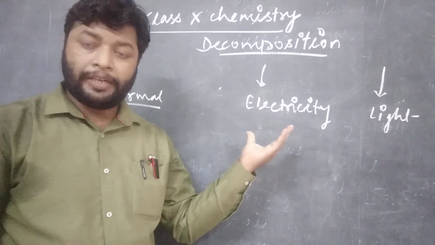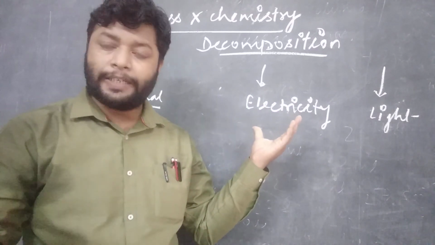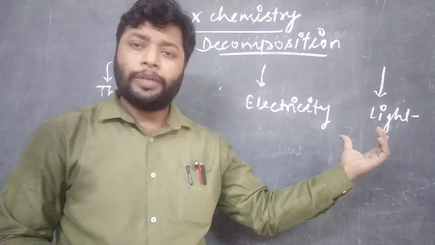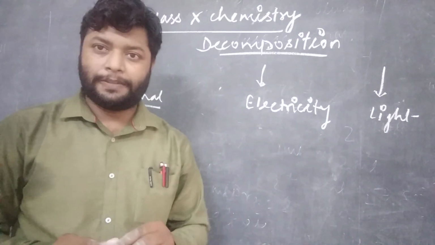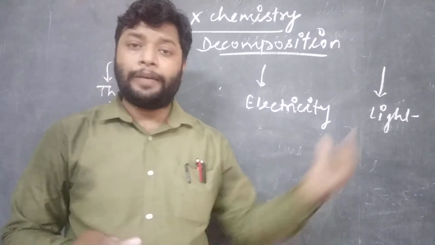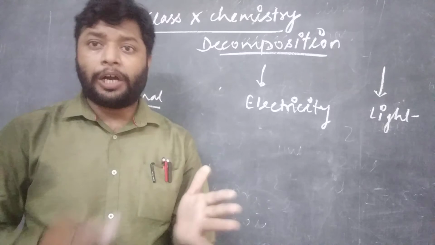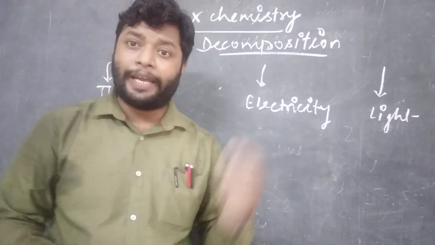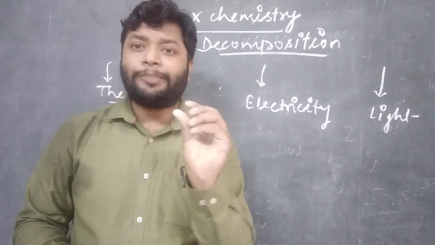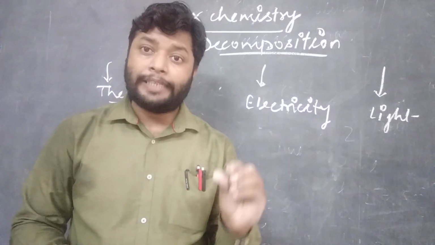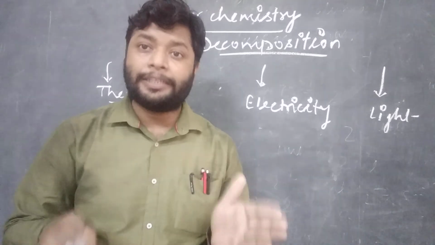Some rarer ones are electric decomposition, called electrolytic, and very few are examples of light, called photolytic decompositions. The examples of light decompositions are very specific because not all substances can break in the presence of light. Light provides a very small quantity of energy that is not able to break the bonds between the atoms in the molecules.